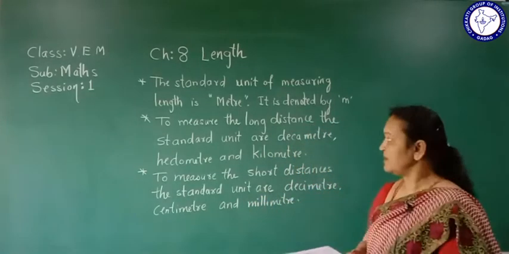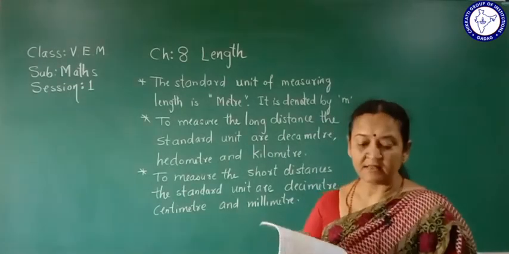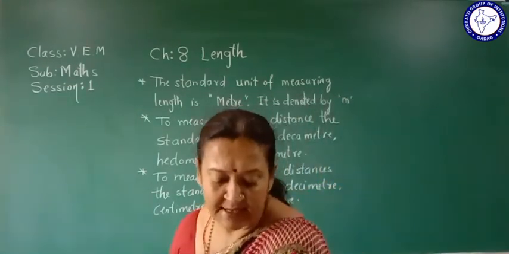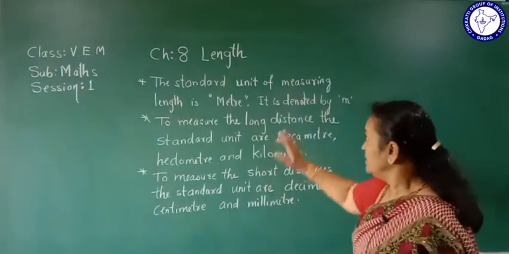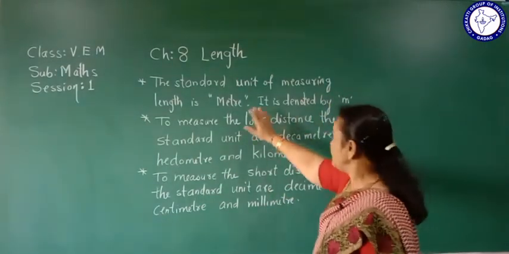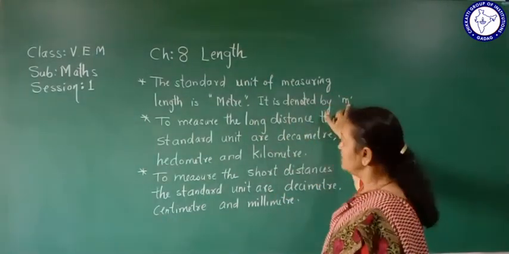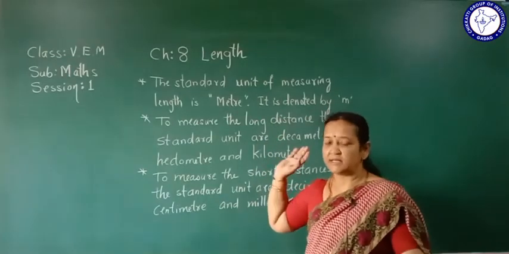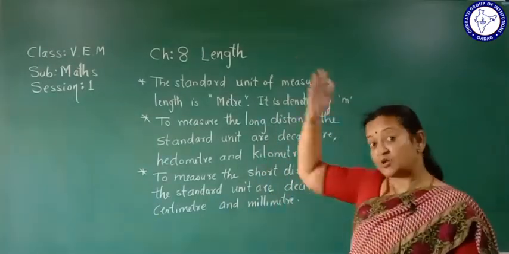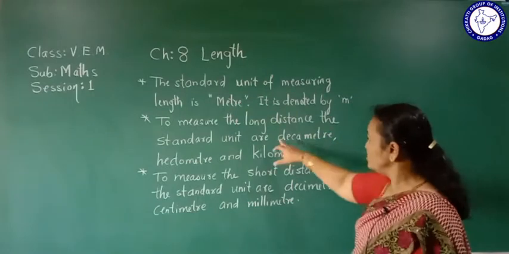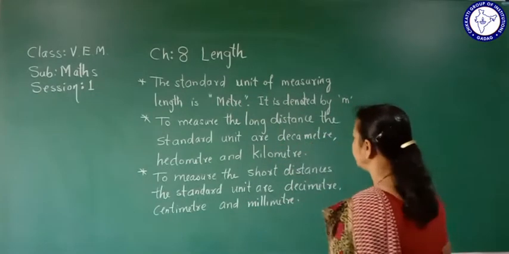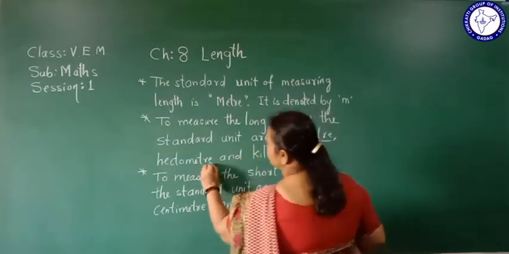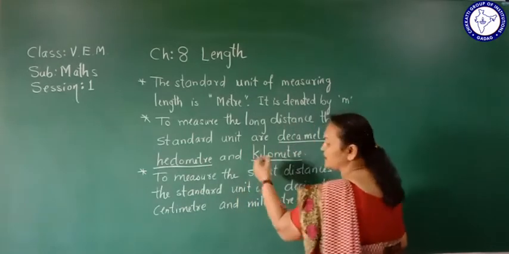Let me repeat again. The standard unit to measure length is meter, and meter is denoted by m. If we want to measure long distances, from one place to another place, we use decameter, hectometer and kilometer.